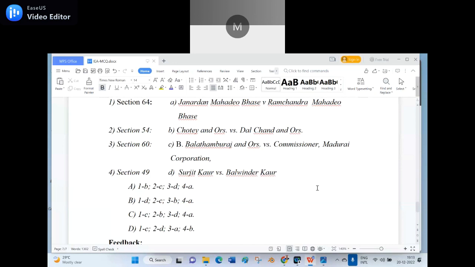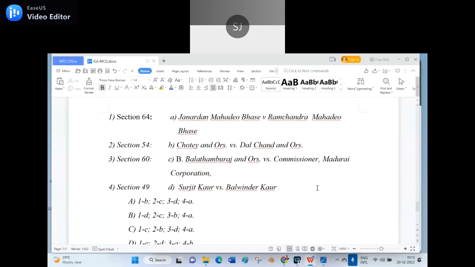Just a hunch. Section 64 is the licensee when revocable, sir. Yes, eviction of licensee. If you know at least one or two sections under the case law, you can easily make out which is the right answer.